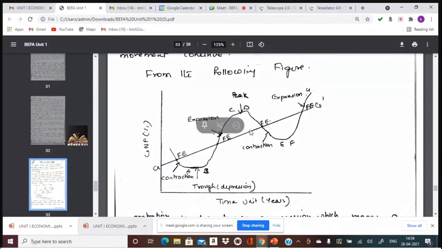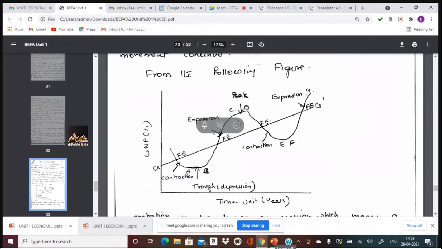phases of business cycle. The causes are these: increase or decrease in the national income due to employment, due to less income, due to tax rates, due to economic conditions, or due to fall in the value of rupee, or due to fall in the imports or exports, fall in the net exports. These are the various reasons why the percentage of GNP falls. And that creates a pressure which leads to contraction.